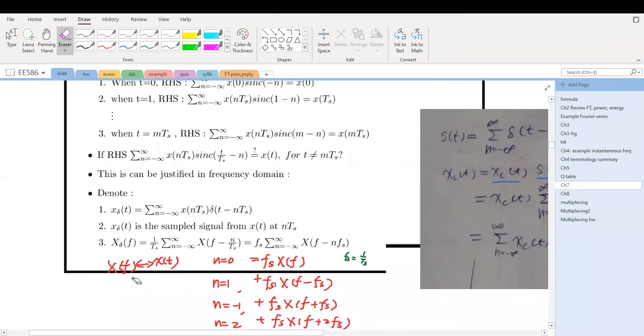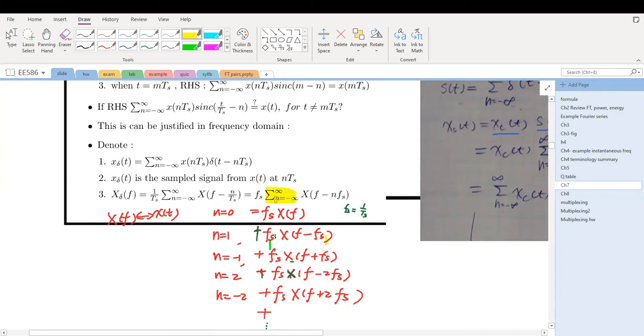Remember, our notation is that the Fourier transform of the continuous time original signal is a big X(f). So the Fourier transform of the sampled signal, we call it X delta(f), equals many copies of the original spectrum scaled in magnitude by fs. And mathematically, we have this infinite summation.